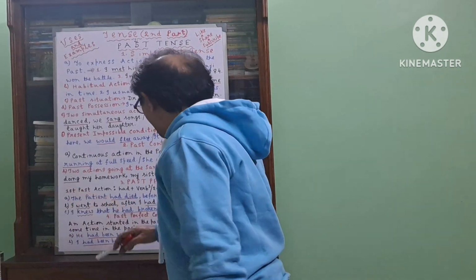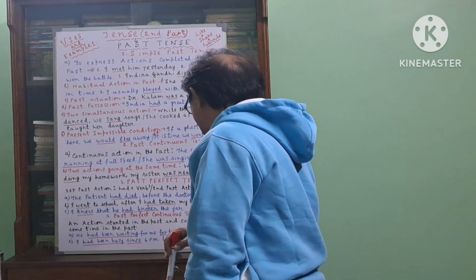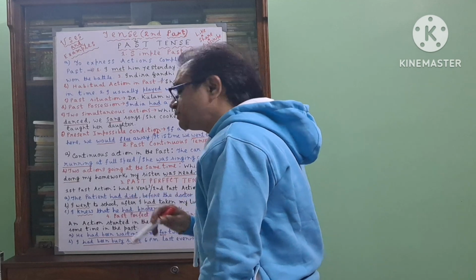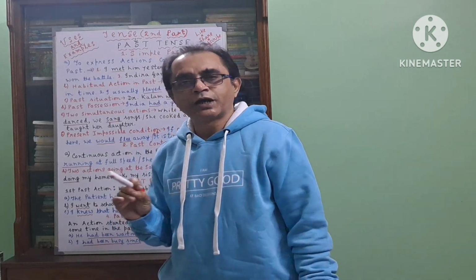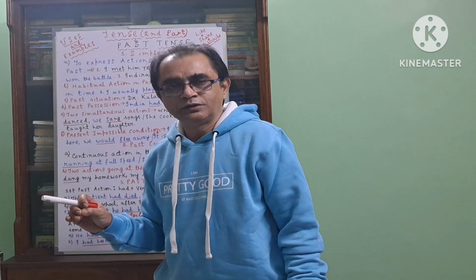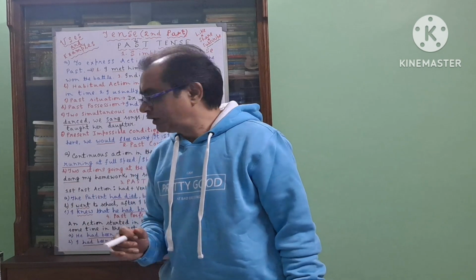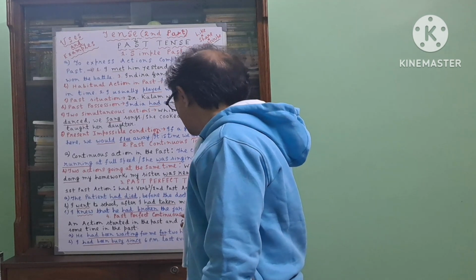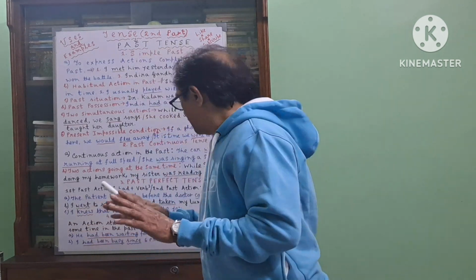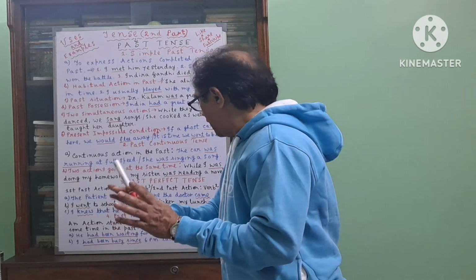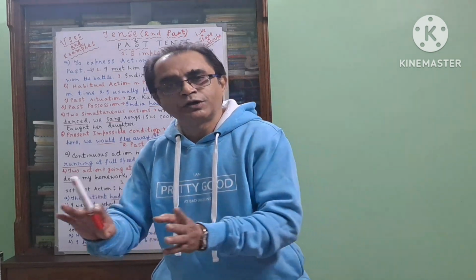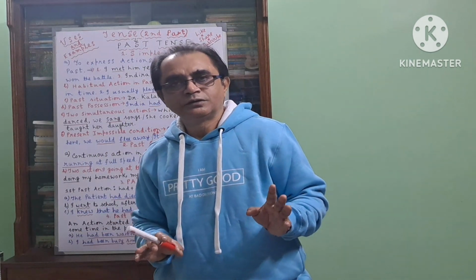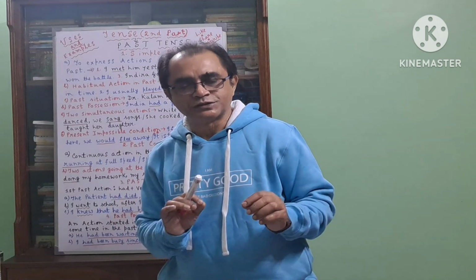One more example. I had been busy since 6 p.m. last evening. Here busy is an adjective, so you cannot add ing with this word. So just you have to write the adjective here. I had been busy since 6 p.m. last evening. That means from 6 p.m. I was busy and that situation continued for some time. That also in the past, that is the last evening. It has no connection with the present.